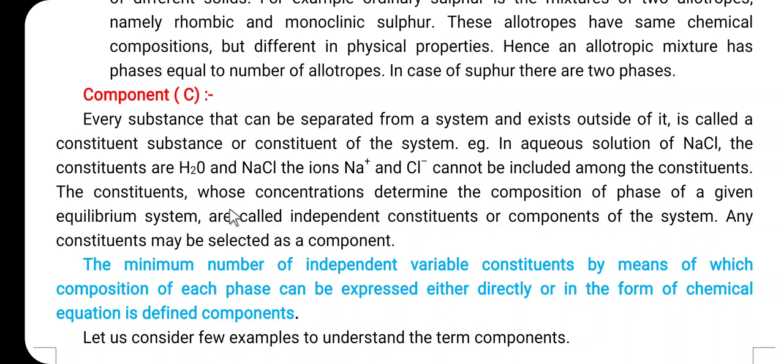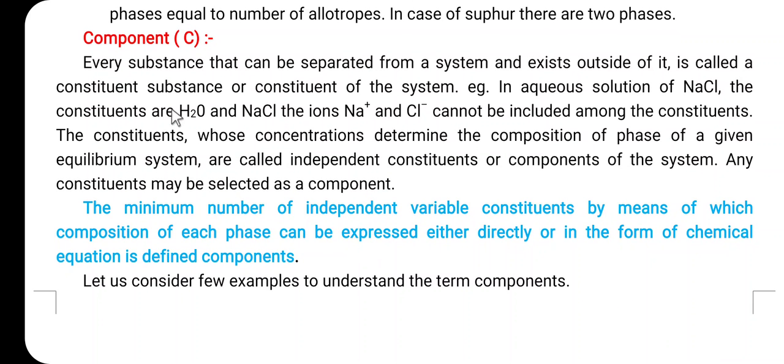The constituents whose concentration determines the composition of the phase of a given equilibrium system are called independent constituents or the components of the system. Any constituent may be selected as a component. So let us define what is meant by component. A minimum number of independent variable constituents by means of which the composition of each phase can be expressed, either directly or in the form of a chemical equation, is defined as components.